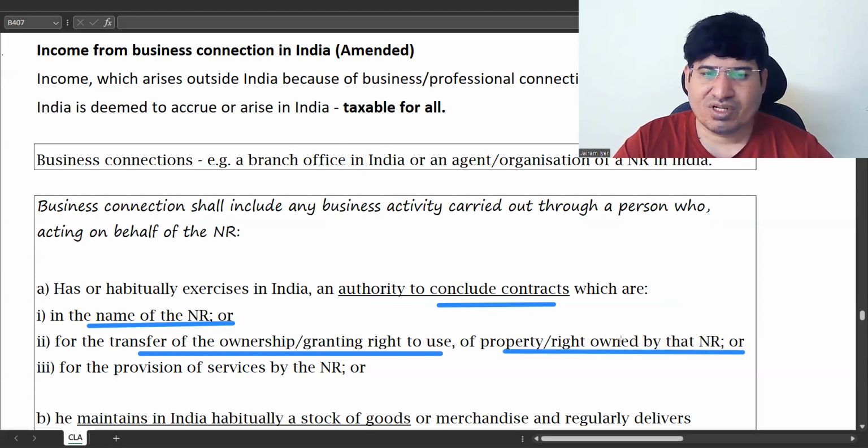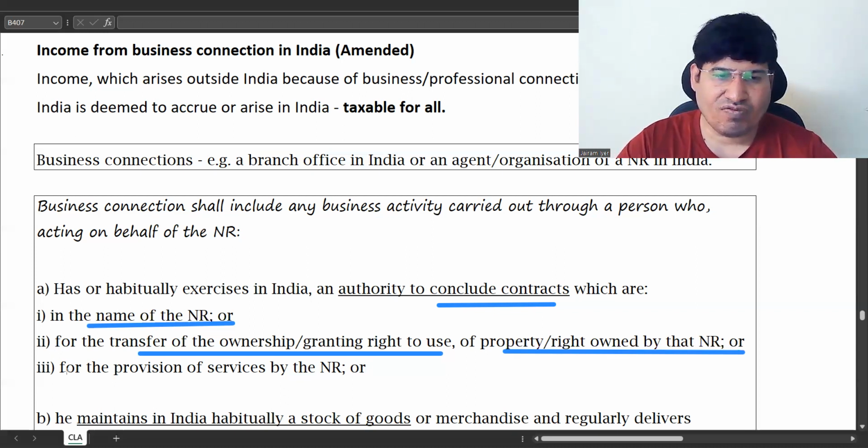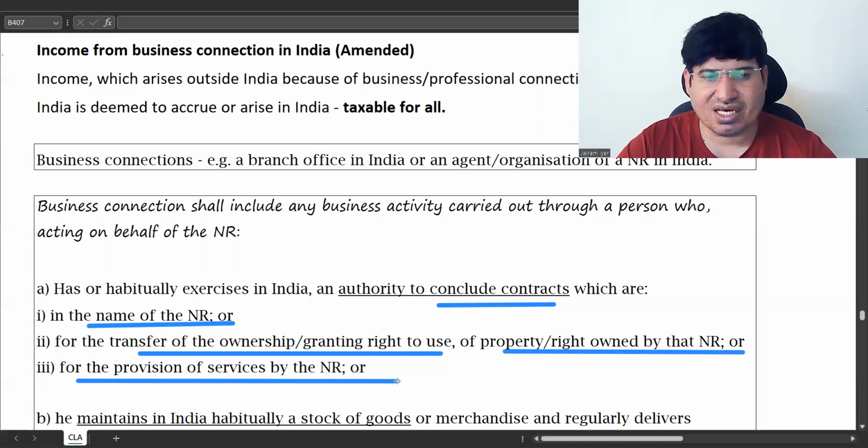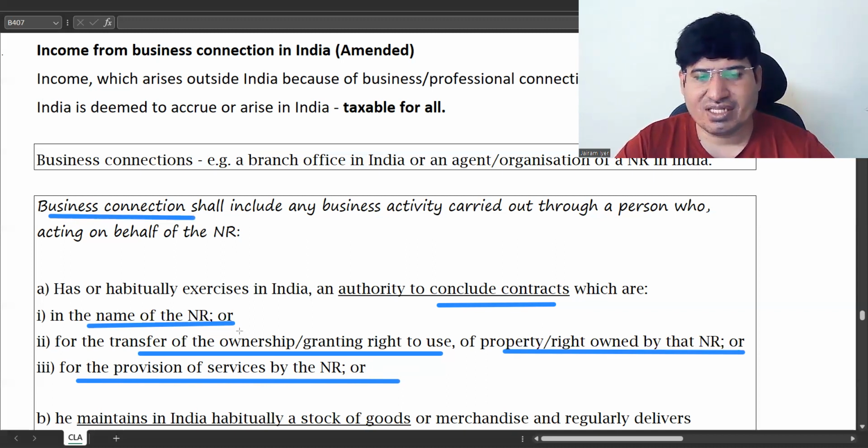So he has some property in India, and he is granting ownership to other people on behalf of the NR. Or for provision of any services for the NR. So this will be treated as business connection, if he is doing these things.